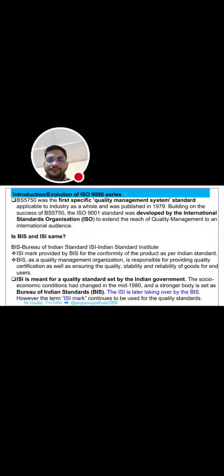Actually, ISO TC, the technical committee, writes the standard. But how to write the standard is told by Annex SL. ISO TC 176, the technical committee, wrote ISO 9001, and other committees wrote ISO 14001 and 45001.